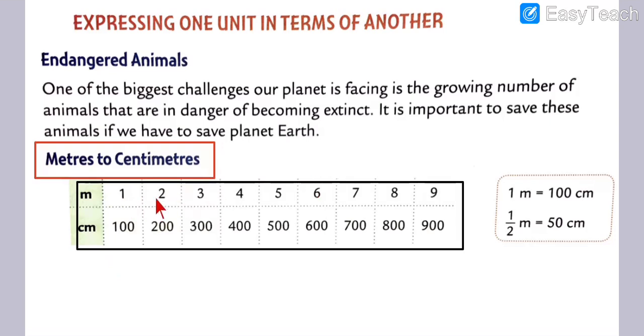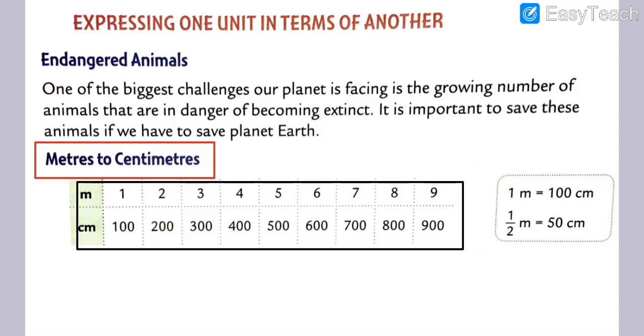Okay, and now 1 meter is equal to 100 centimeter, 2 meter is equal to 200 centimeter, 3 meter is equal to 300 centimeter, 4 meter is equal to 400 centimeter, 5 meter is equal to 500 centimeter, 6 meter is equal to 600 centimeter, 7 meter is equal to 700 centimeter, 8 meter is equal to 800 centimeter, 9 meter is equal to 900 centimeter, and 10 meter is what, my dear students? 1000 centimeter.